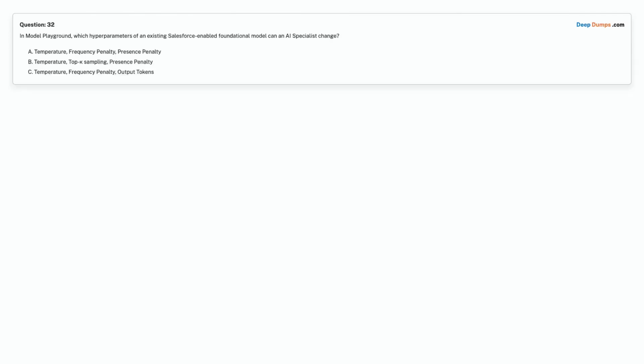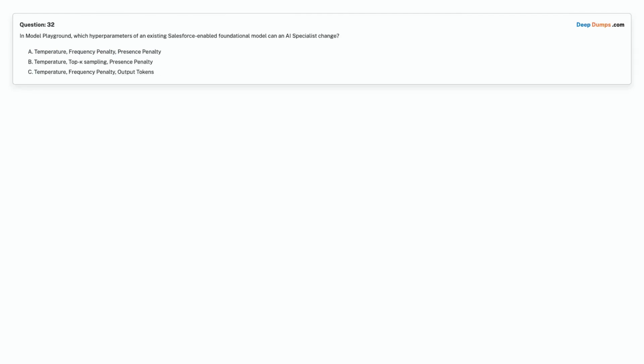Question 32. In Model Playground, which hyperparameters of an existing Salesforce-enabled foundational model can an AI specialist change? Option A. Temperature, frequency penalty, presence penalty. Option B. Temperature, top K sampling, presence penalty. Option C. Temperature, frequency penalty, output tokens.